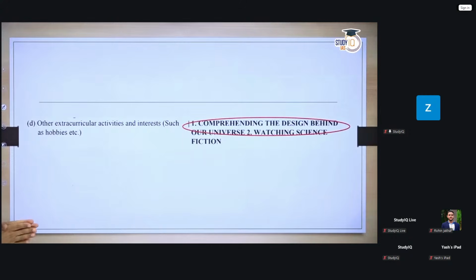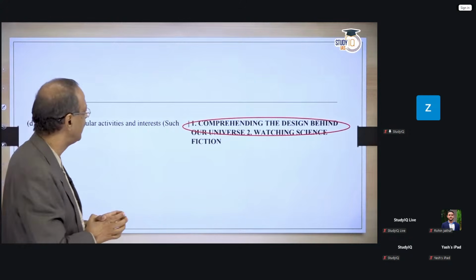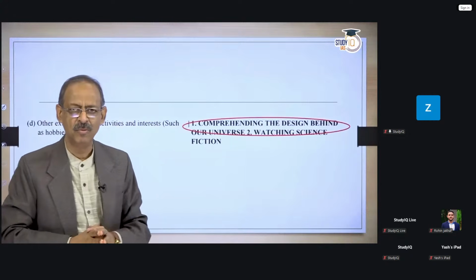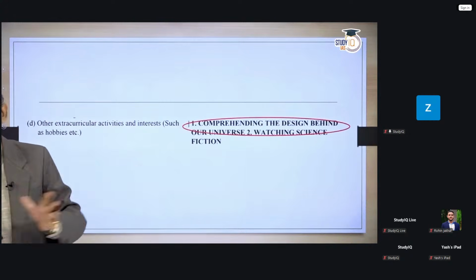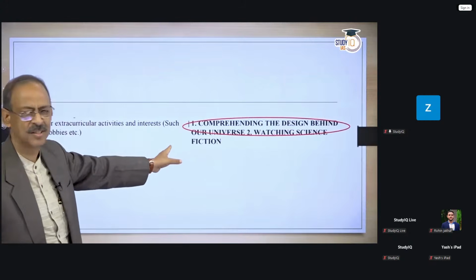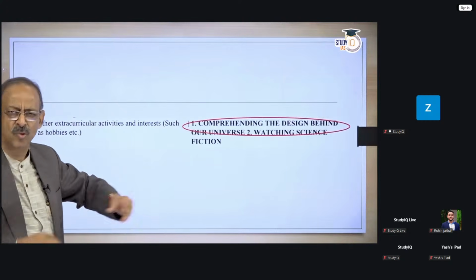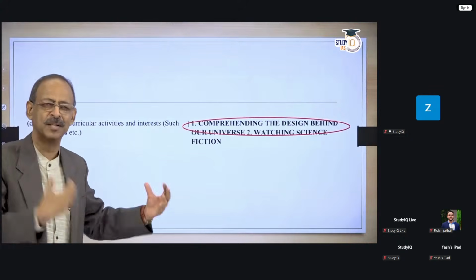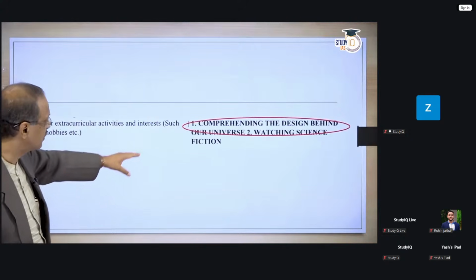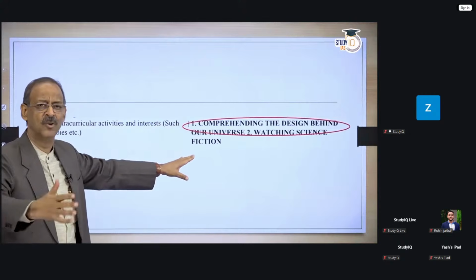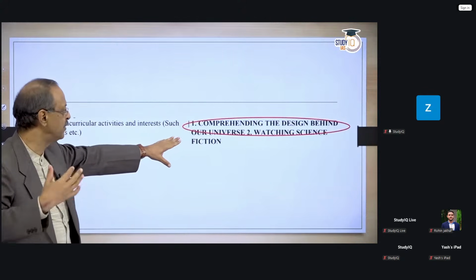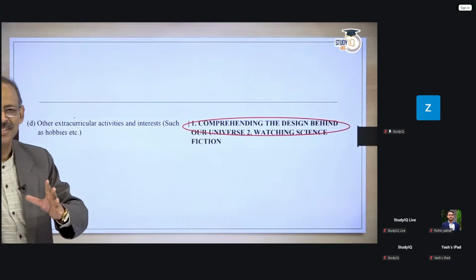Look at this. Comprehending the design behind our universe. Now again, I said earlier, it is like giving a weapon in the hands of a monkey. Why are you writing such a complex thing? Can't you make your own life simple and expression simple? Now this is something on which they can actually go into the details and you could be in trouble. On comprehending the design, use simple phrases, simple things.